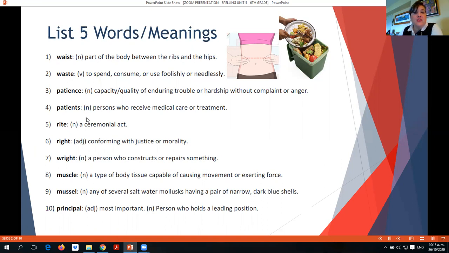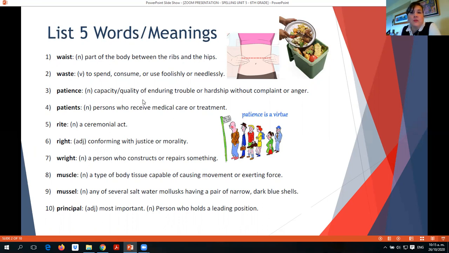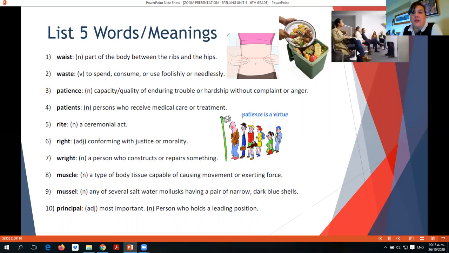Patience. Patience is the capacity or quality of enduring trouble or hardship without complaint or anger. For example, all these people in this line waiting for a bus, they're all being very patient because they have a lot of patience. Okay? But also, patients are persons who receive medical care. This doctor here is talking to all his patients that are waiting to see him.